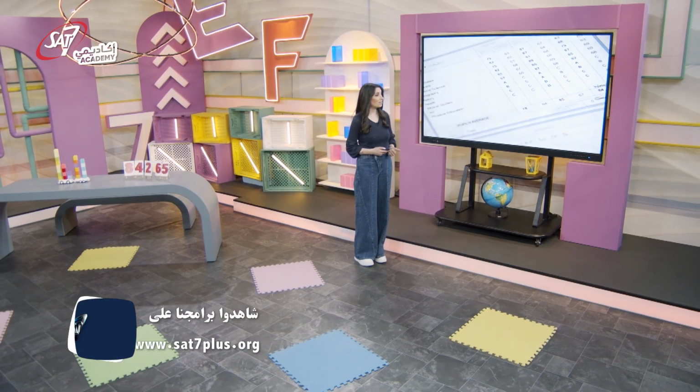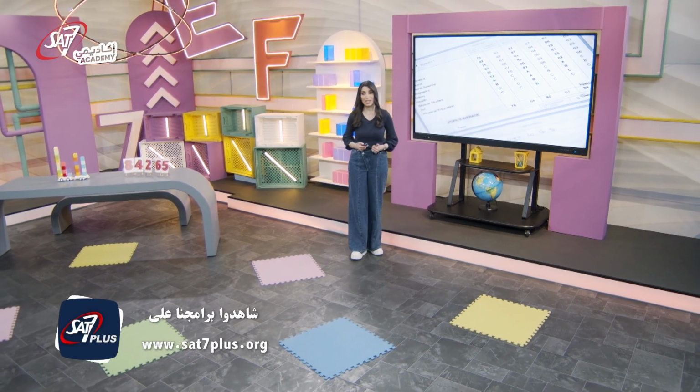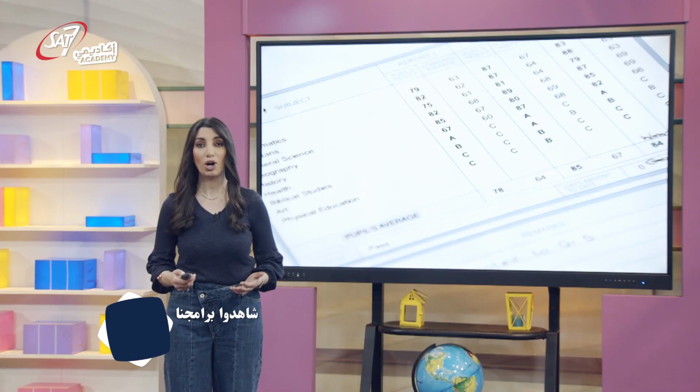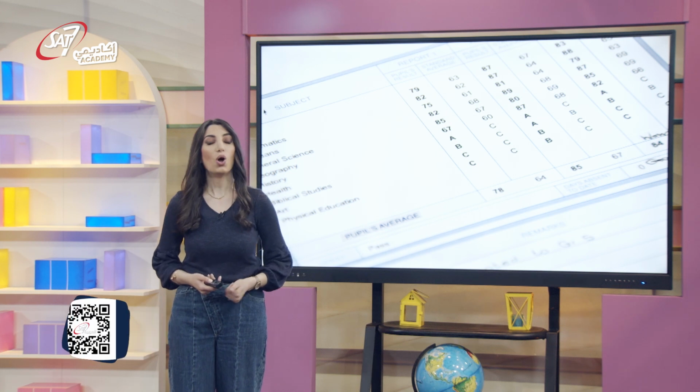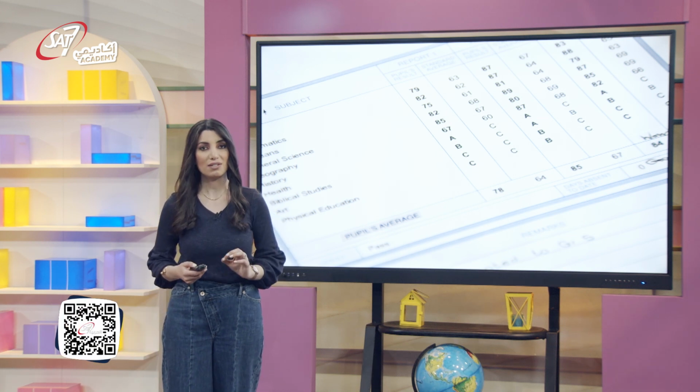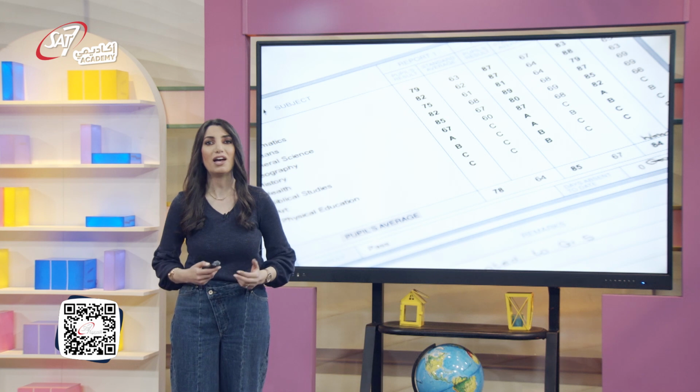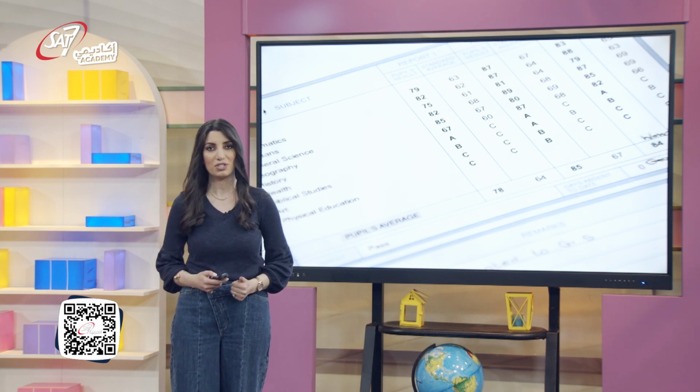You also see average on your report card. To be able to know how you've performed during the year, you need to see only one number that represents all your work, grades, and effort, and this is your average.